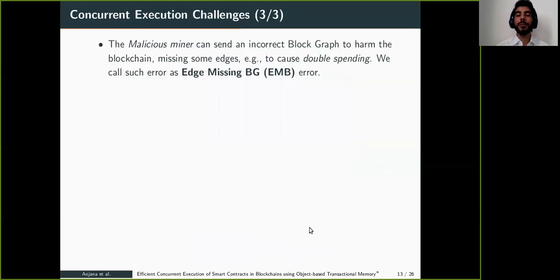But it may lead to another problem. A miner can be a malicious miner and incorrectly add a block graph into the block to harm the blockchain, by adding fewer edges to achieve double spending. We call such errors edge missing block graph errors.